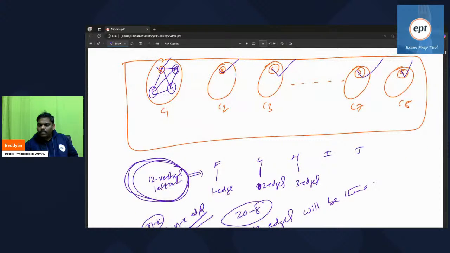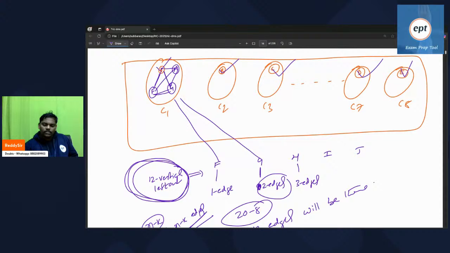F I kept in the first component. So how many edges came? One edge came. Next one, G also I kept in the same. How many edges came? There is a chance that two edges can also come. So when I keep G, this is one edge.